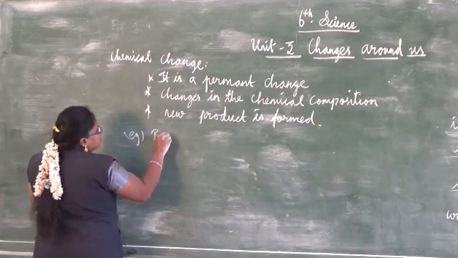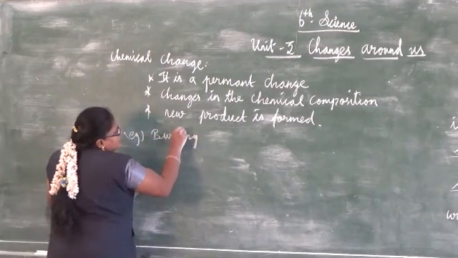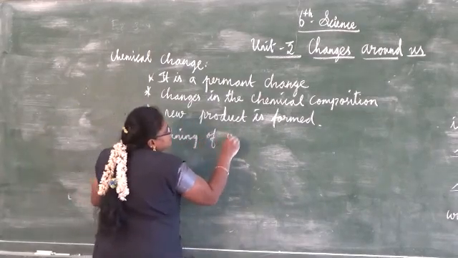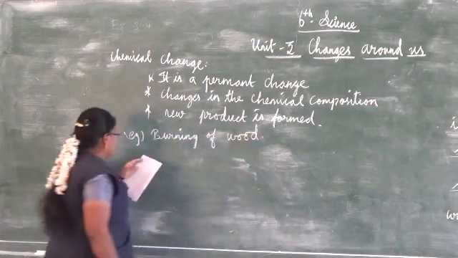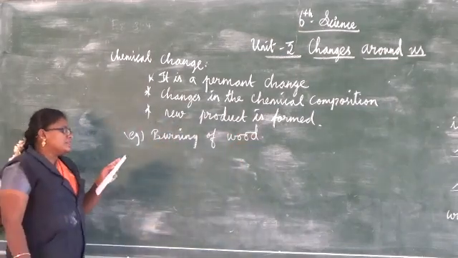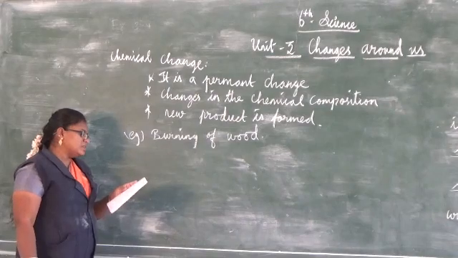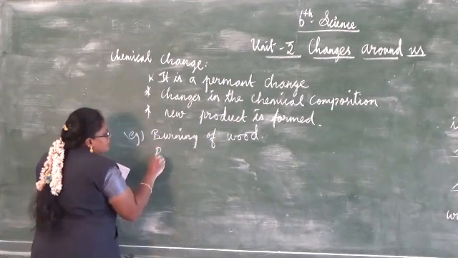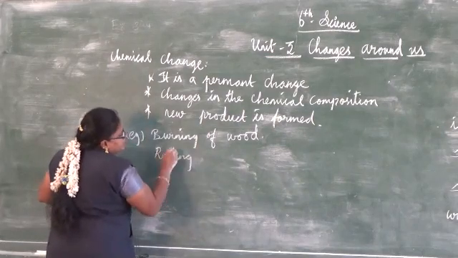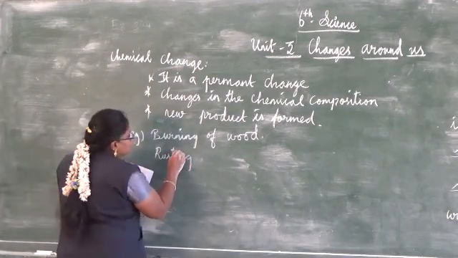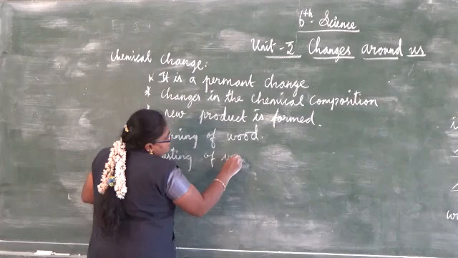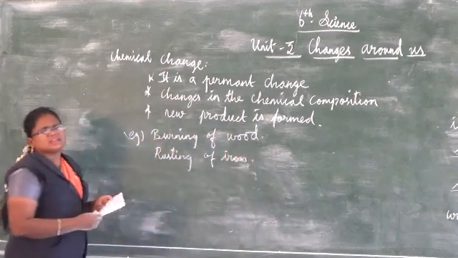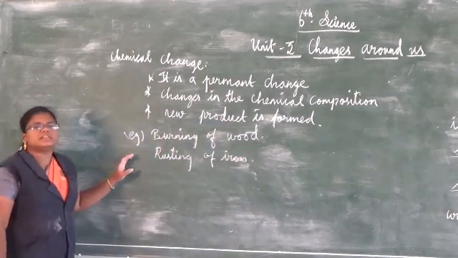See, burning of wood. More examples are given in the book. You can just follow that. Next, popping of popcorn, then blackening of silver ornament, then rusting of iron. I am writing only 2 examples. Remaining, you check in your book. If you know the examples, you can easily categorize them.